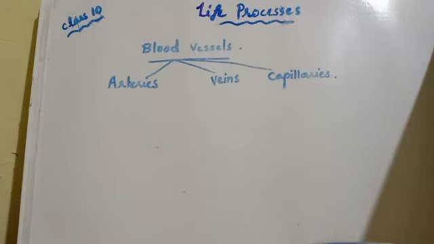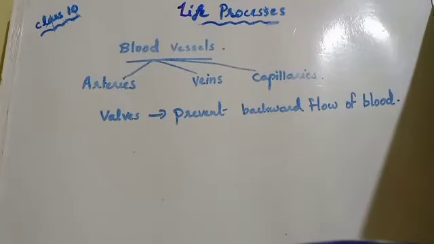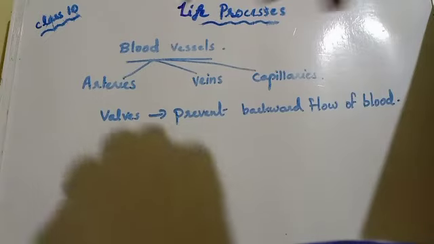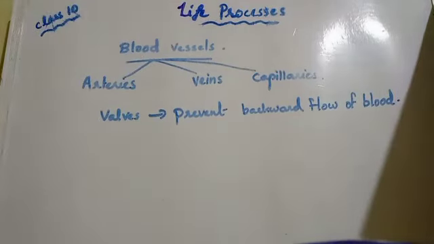So the veins don't have to take blood directly from the heart, isn't it? They have to take blood from different parts of the body, and they won't be under any pressure. So what do veins have? Valves, in their walls, which prevent the backward flow of blood. Why is it needed? Because the blood in the veins is not under any pressure, so there is a chance of the blood flowing back.